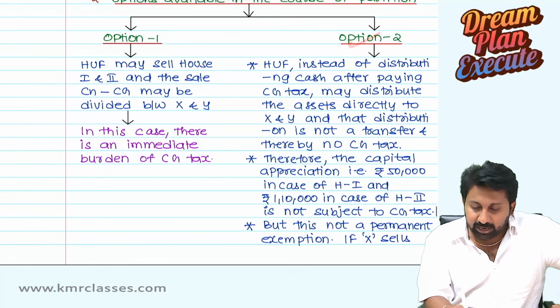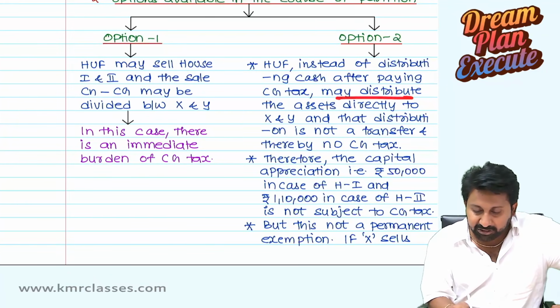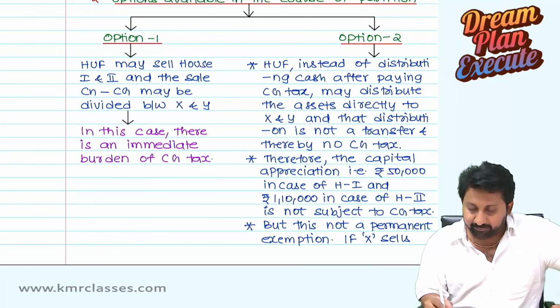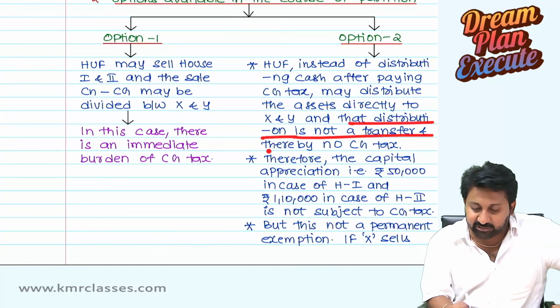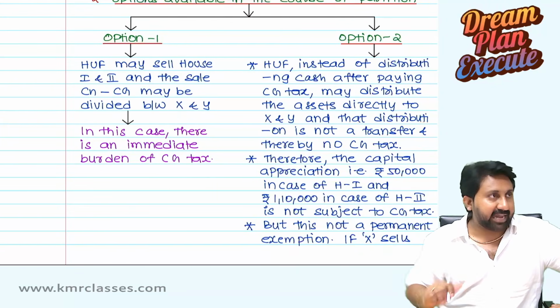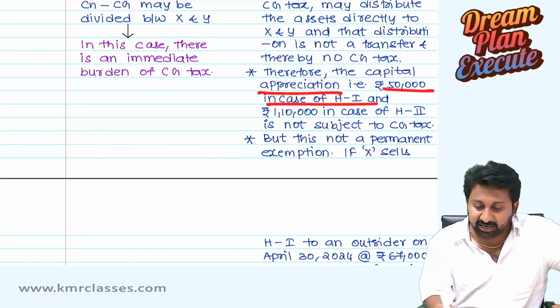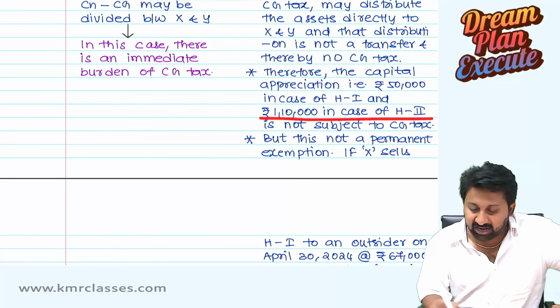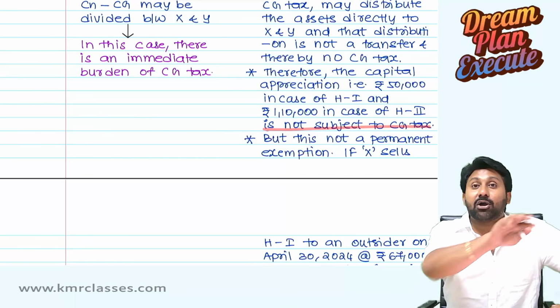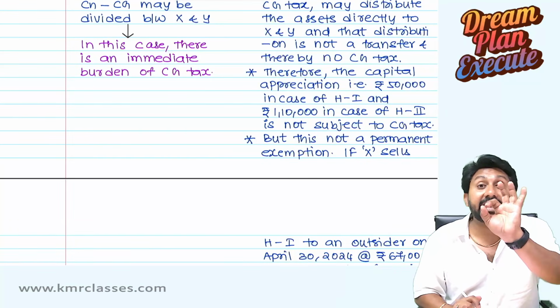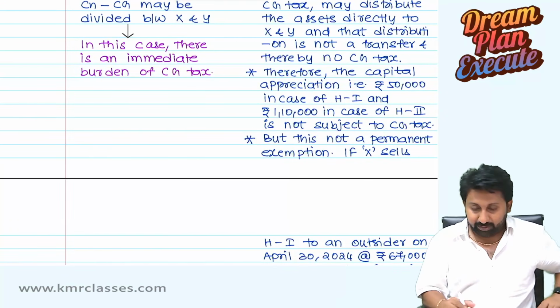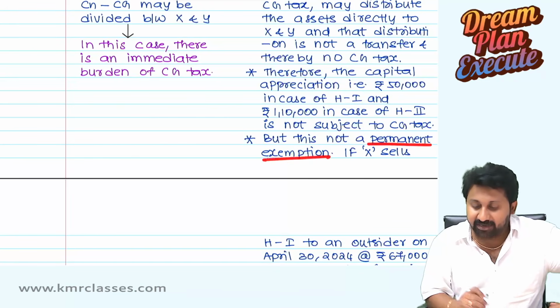Option 2. HUF, instead of distributing the cash after paying capital gain tax, may distribute the assets directly to X and Y. And the distribution is not a transfer, and thereby there is no capital gain tax. Therefore, capital appreciation of 50,000 in case of house 1 and 1,10,000 in case of house 2 is not subjected to capital gain tax temporarily. But this is not a permanent exemption.